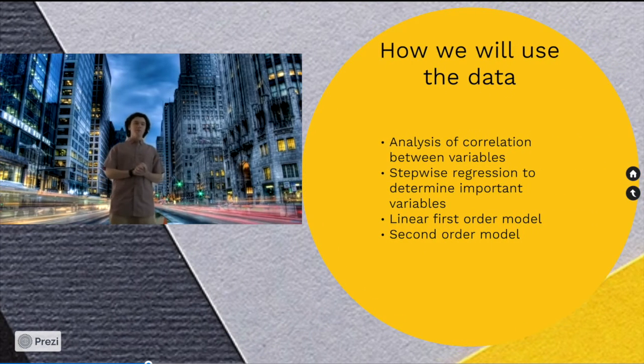So how will we utilize our data? In general, we are looking to find correlation between these variables. To improve on these correlations, we're utilizing a stepwise regression, which in turn will knock out variables that aren't deemed fit to stay within the model. First, we're starting with a first order model, and we are going to use stepwise regression to eliminate variables that don't need to be there. They're not helping our case. Then with that reduced first order model, we are going to implement quadratic x's, so x squared, and interaction terms in a second order model to see if we can improve on our data and our model even further.